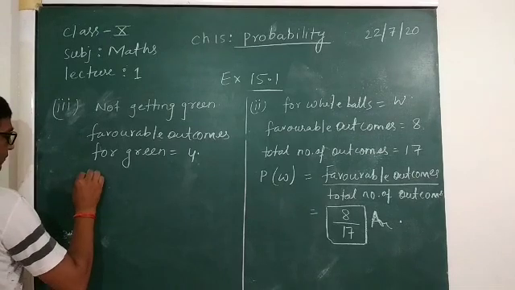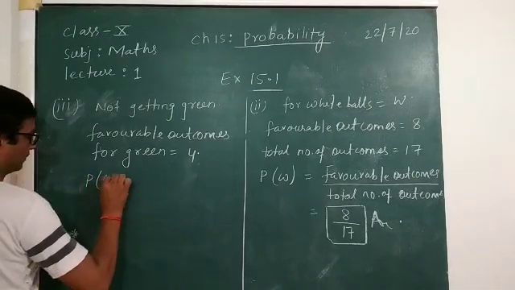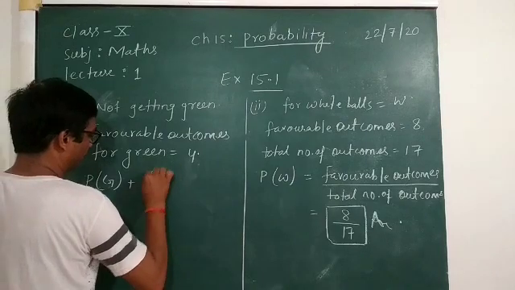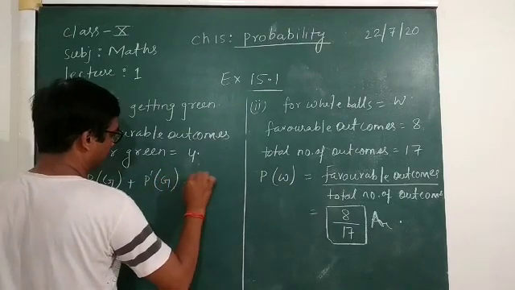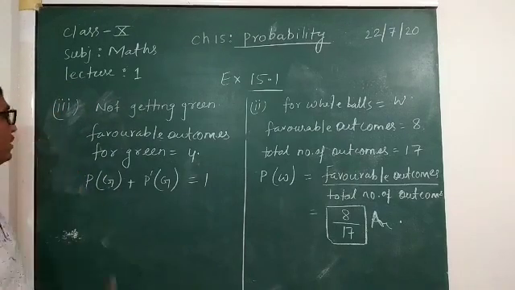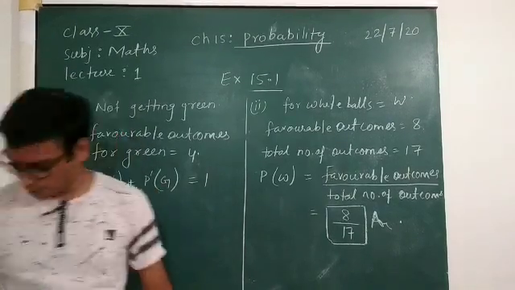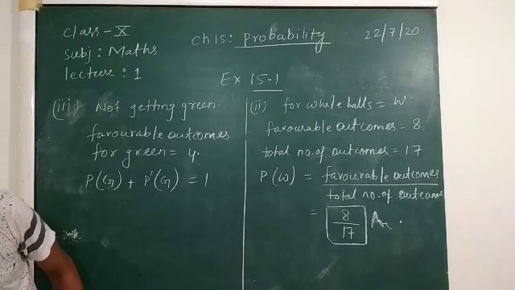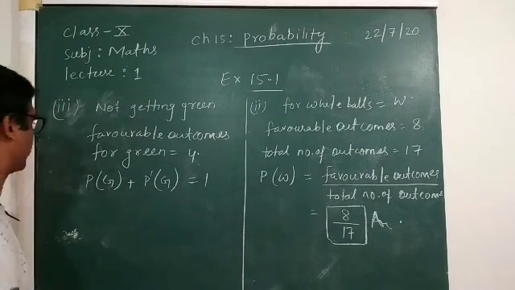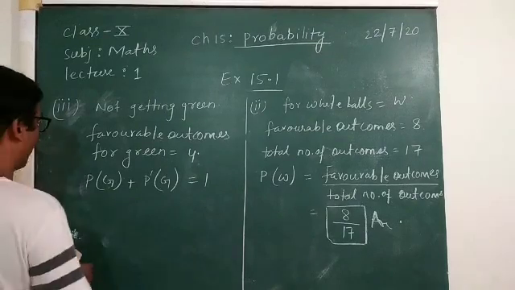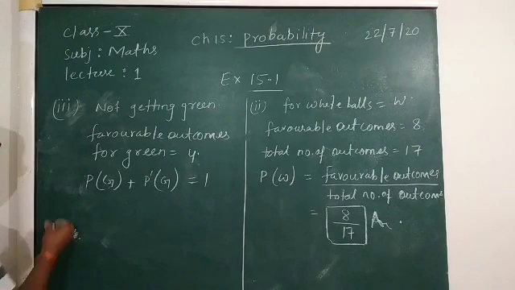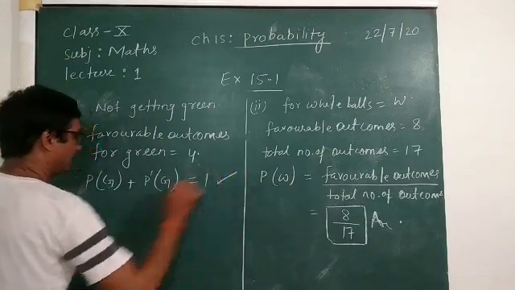Now probability of green plus probability of not green is equal to 1. Okay, so probability of green we had not found, so we will find it out first, and use this later.